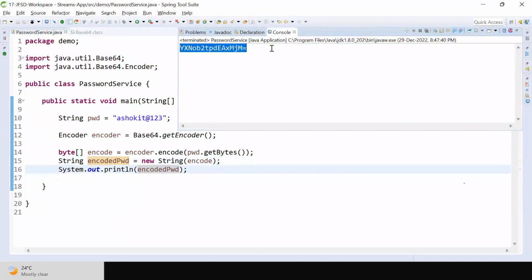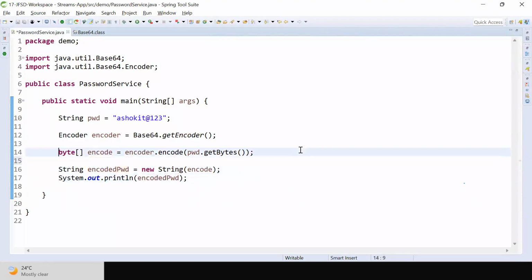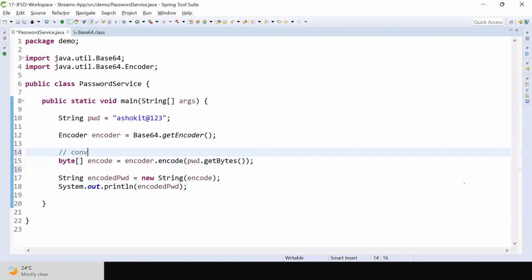How have I encoded this password? By using Base64. Here I'm doing two operations, guys. Here, converting string to byte array, and calling and passing it as input for the encode method.